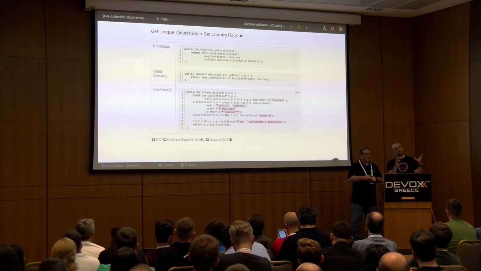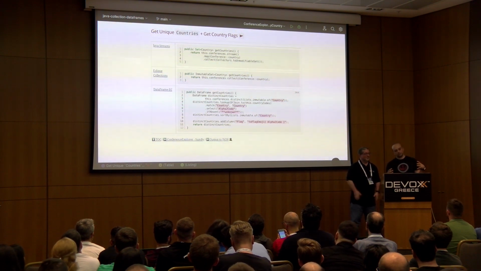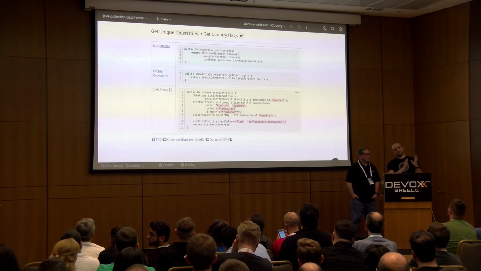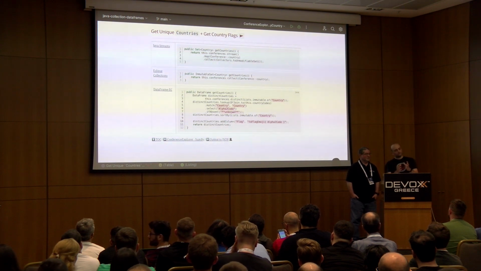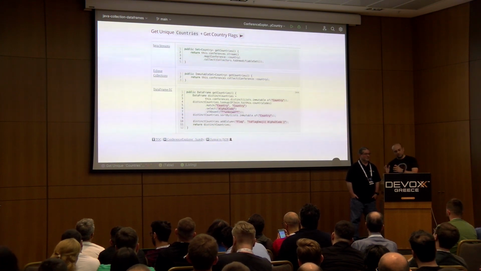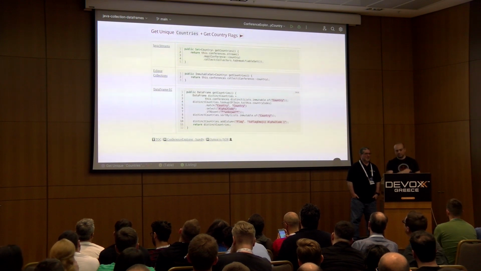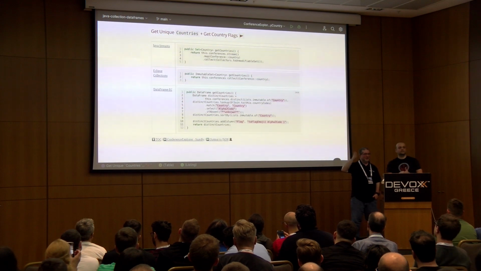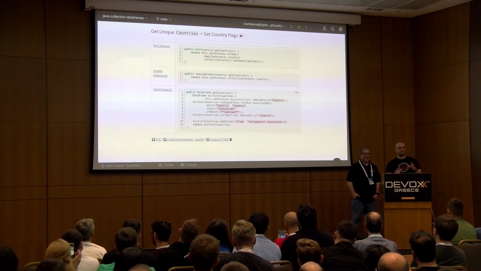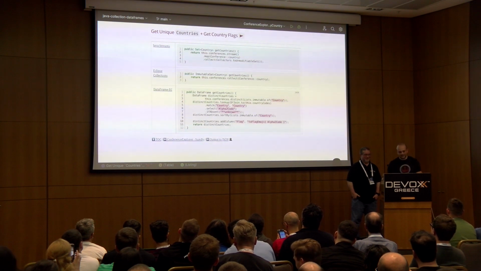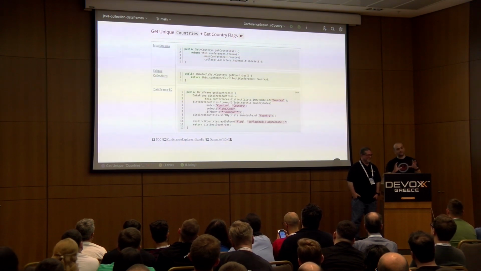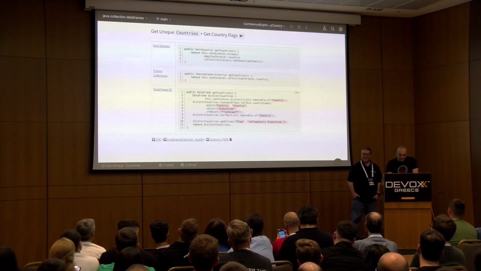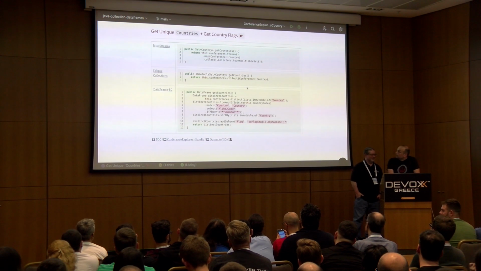What in SQL would typically be distinct, this is what the unique list of countries would be. So you take all the countries, just the one set of those, and for each country, look up its 2-letter code, and for that 2-letter code, I want to generate emojis. Does everybody know that you can generate emoji flags from a 2-letter code? Because I didn't know that until we were doing this talk. We'll show you a link at the end. You can actually generate emojis based on things.